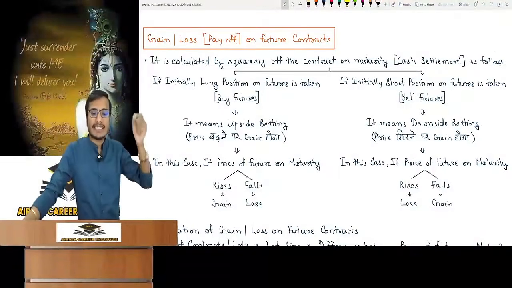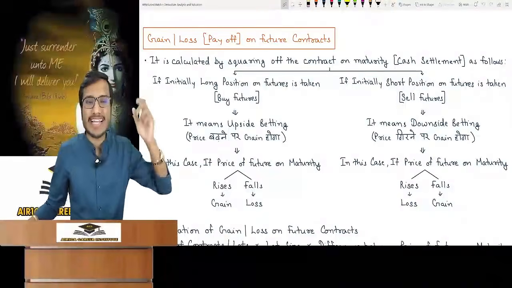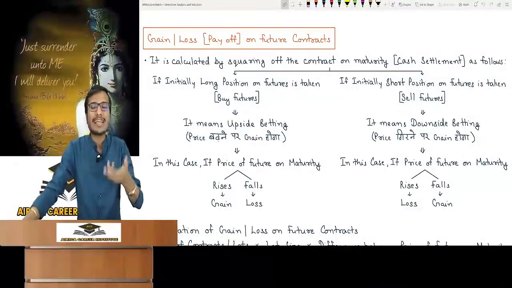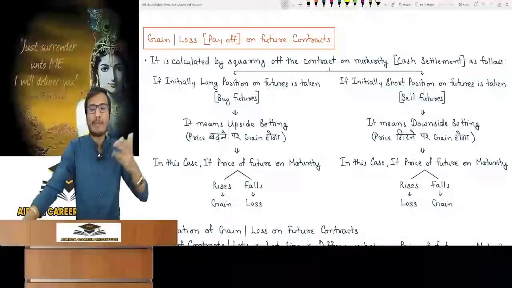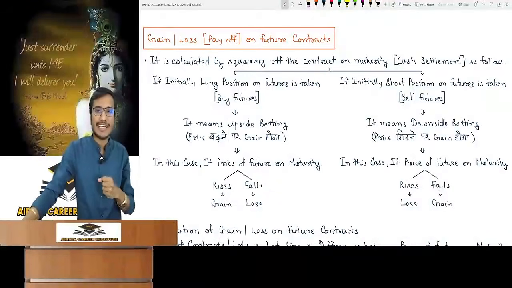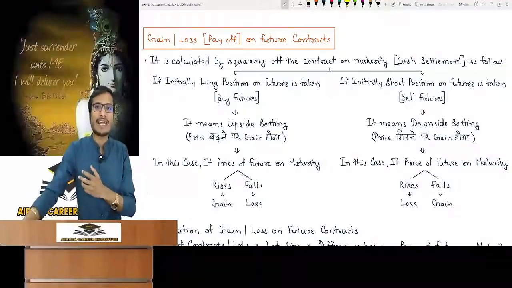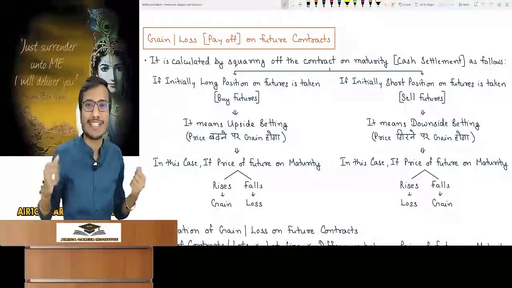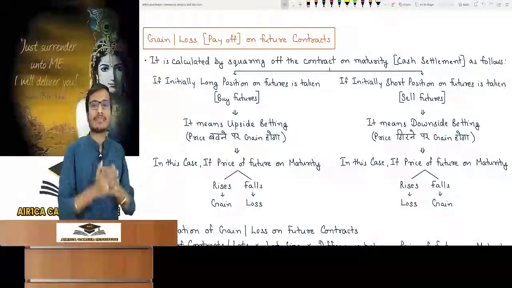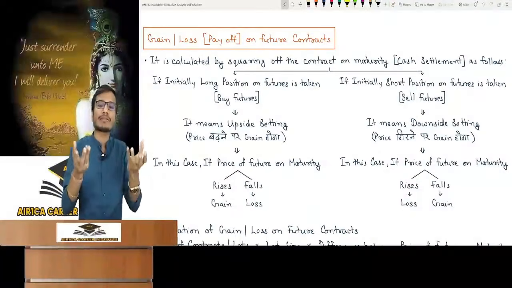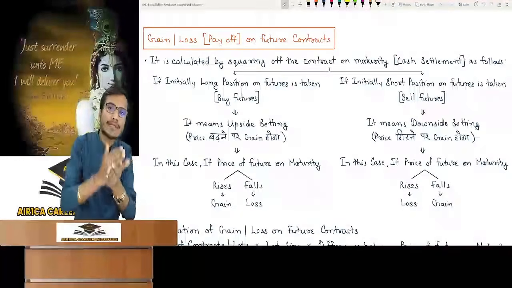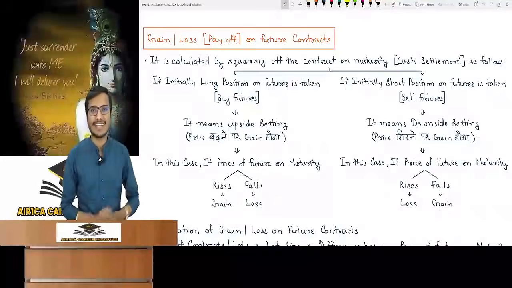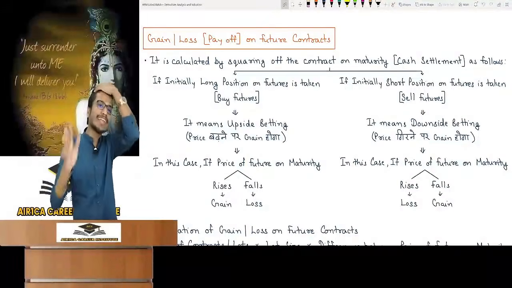How is it calculated? A future contract is calculated by squaring off on maturity. What is squaring off? This word is not of any use, but I wrote it because many times it is mentioned in the question. You will think it is very special technical wording. Sir has not taught. You know who makes this chapter tough? Everyone in the market. They deliberately use such technical words and excite you, and you do not know anything. They forcibly make this chapter tough. There is no special meaning of square off. Square off means cutting the contract, ending it. You do settlement in cash on the day of maturity by cutting the contract. That's it. This word does not have any special meaning.